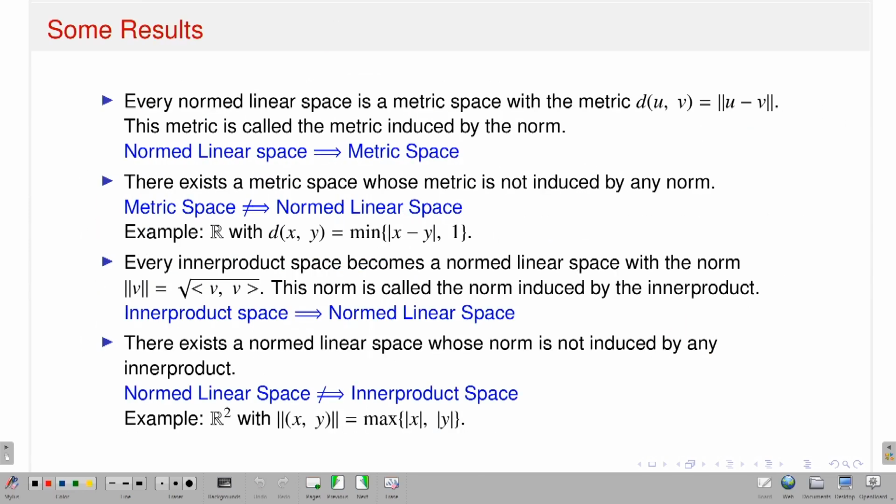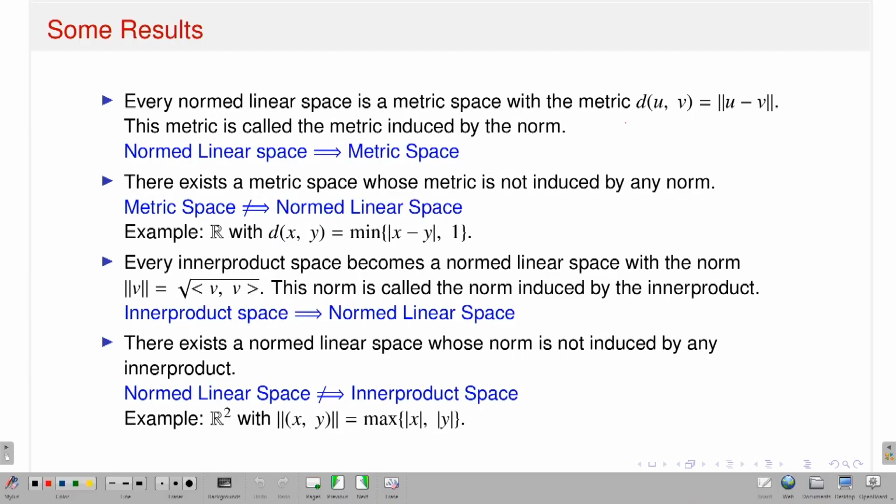So, here are a couple of results. It says that if I have a normed linear space, it is always a metric space. What does it mean? It means that if I have a normed linear space, I can have the concept of distance, which is induced from the norm. Starting with a normed linear space, define the metric distance between u and v: take any 2 points u and v, and the distance is nothing but norm of u minus v. Then one can check that the normed linear space with respect to that metric becomes a metric space.